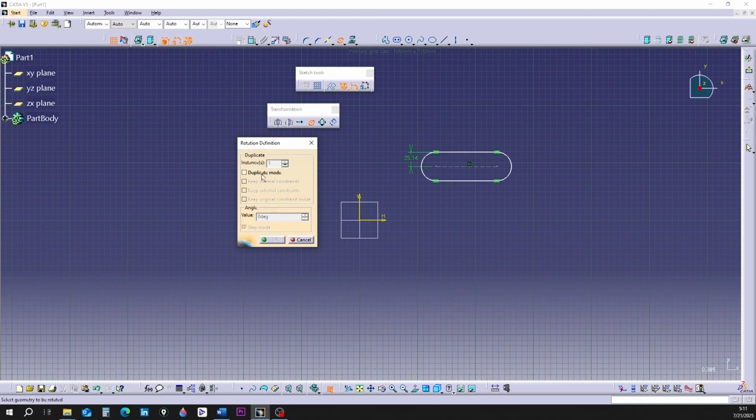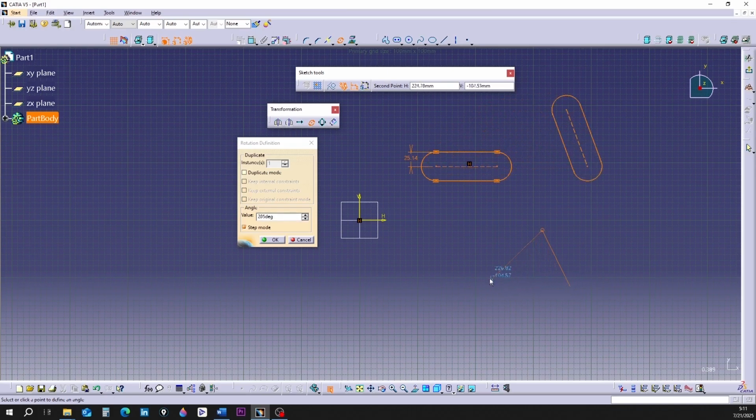Uncheck the Duplicate option. By doing this, the shape itself rotates without creating a copy. First, select the shape. Make the first click to specify the measurement origin. Move the mouse to create a reference line. Click on the screen at a desired point. The reference line is formed.